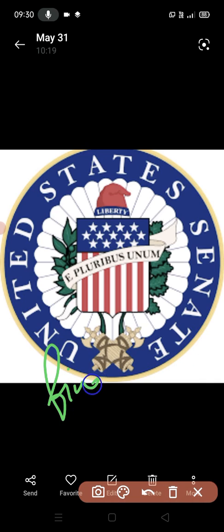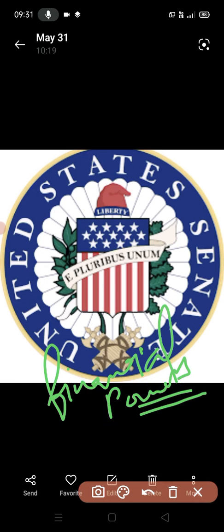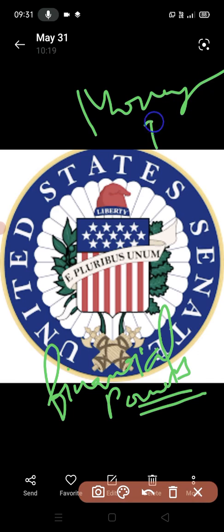Now comes the financial powers. It plays an important role. Money bills can only be introduced in the House of Representatives and not the Senate. And then after getting approved in the House of Representatives, it needs to go to the Senate.